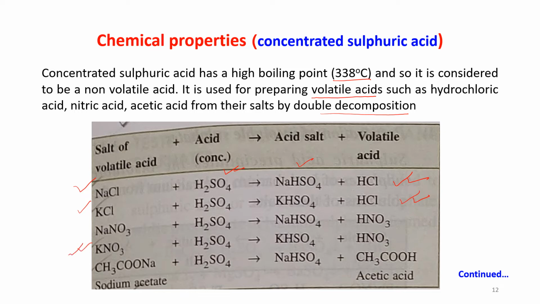KNO3, it's a salt of nitric acid. You can understand that when it is reacting with concentrated H2SO4, it is giving you KHSO4 and it will give you nitric acid, HNO3. Now, sodium acetate, CH3COONa, it's a salt of acetic acid. When it is reacting with concentrated sulfuric acid, it is giving you a volatile acid, that is acetic acid, CH3COOH. Okay?